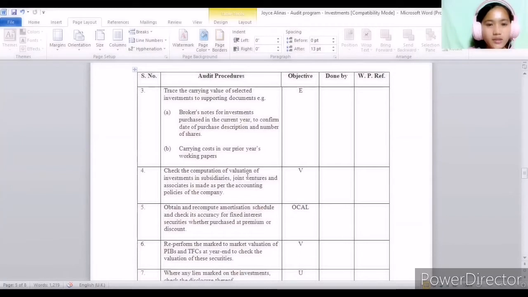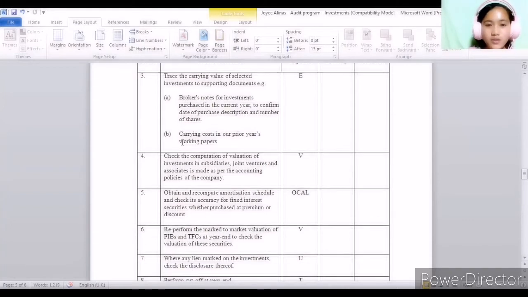Another important audit procedure under the tests of details is tracing the carrying value of selected investments to supporting documents. Examples are the broker's notes for investments purchased in the current year, the confirmed date of purchase, description and the number of shares, as well as the carrying cost in our prior year's working papers.